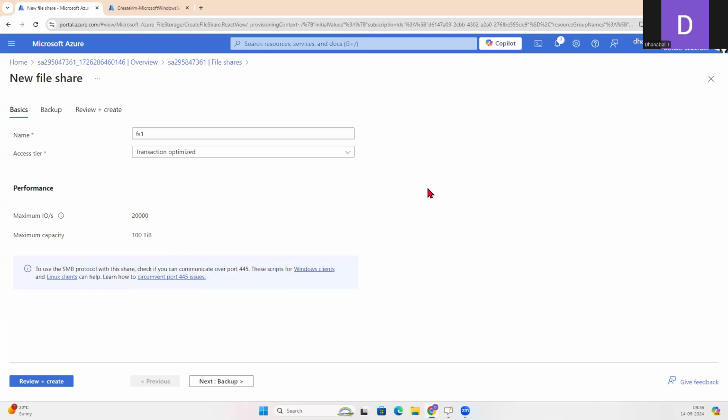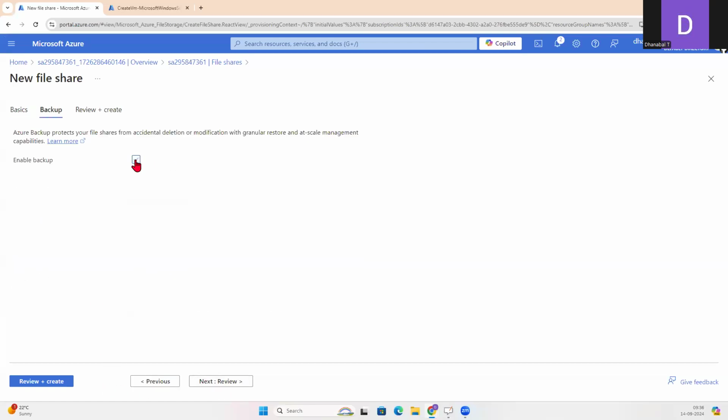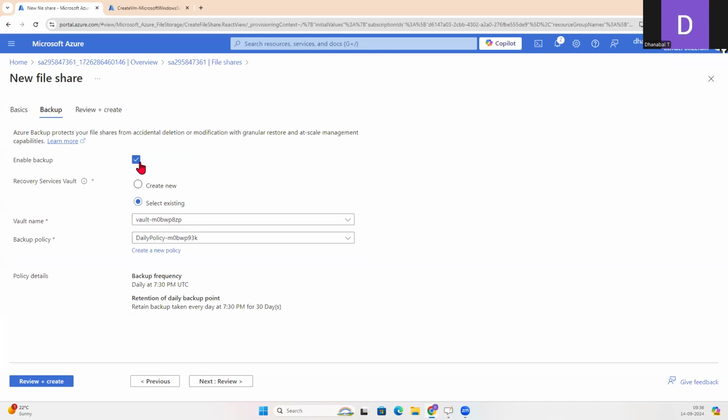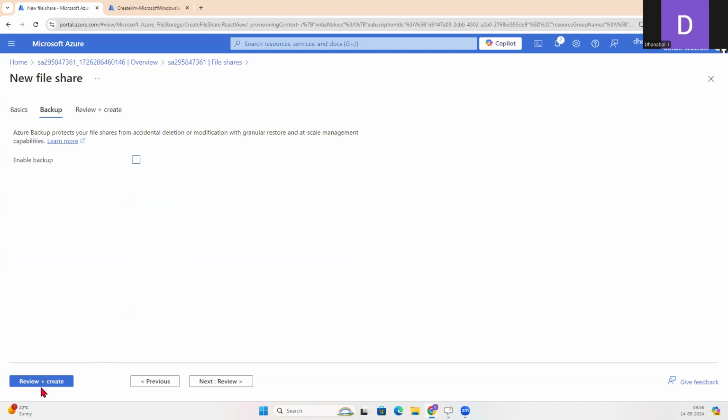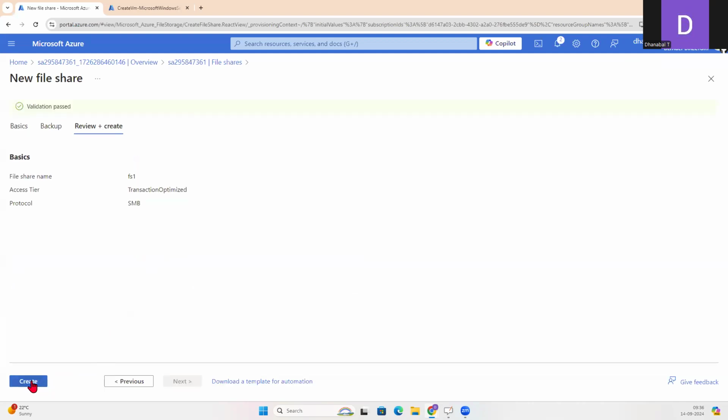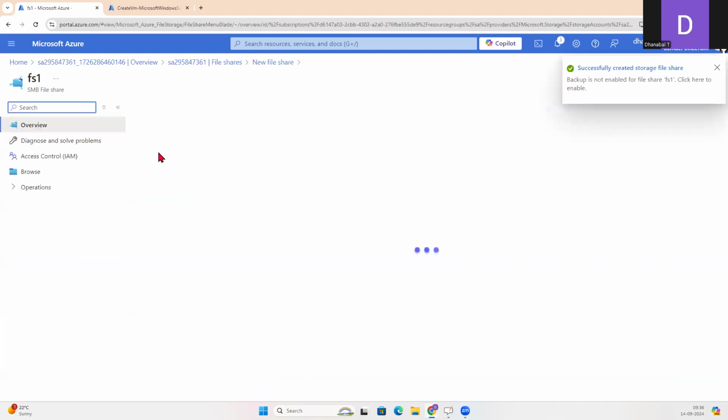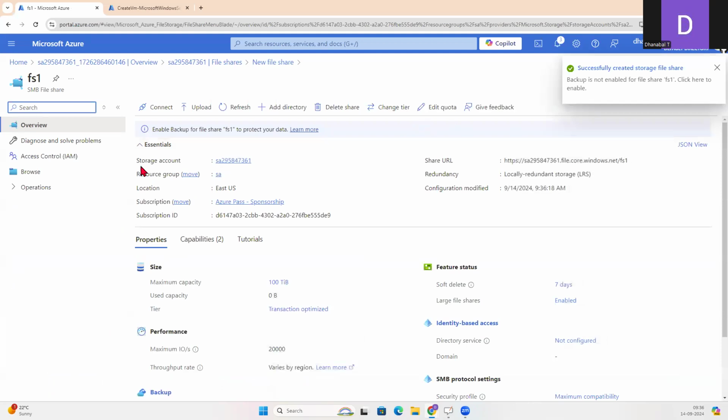So let me go with this transaction optimized. And I'll go to backup and uncheck it. If not, a recovery service vault gets created for the backup. I don't need all those things. So I'll just uncheck it and I'll say review and create, and create. It doesn't take much time. Okay, a file share got created.